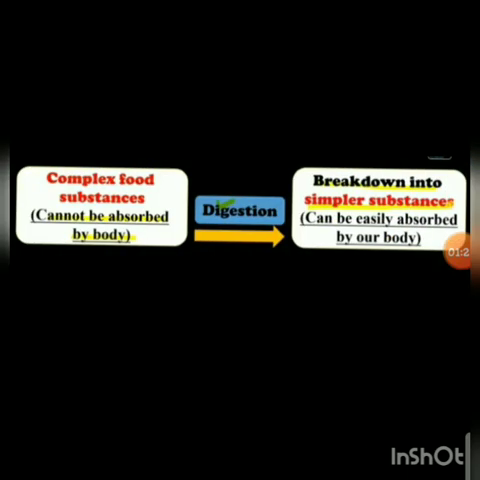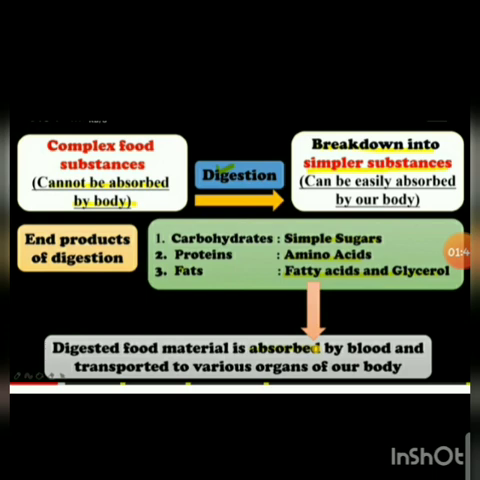Now, complex food substances cannot be absorbed by the body, so digestion takes place in the digestive system and they are broken down into simpler substances so that they can be easily absorbed by our body. For example, carbohydrates are broken into simple sugars, proteins into amino acids and fats into fatty acids.